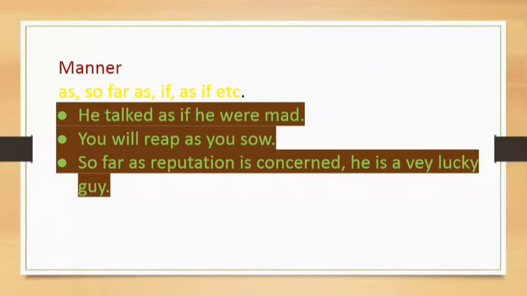Then manner. Manner is denoted with the help of subordinating conjunctions as, so far as, if, as if. He talked as if he were mad. So it shows manner. How did he talk? He talked as if he were mad. So it shows the manner of his talk. You will reap as you sow. So the manner, you will reap as you sow.